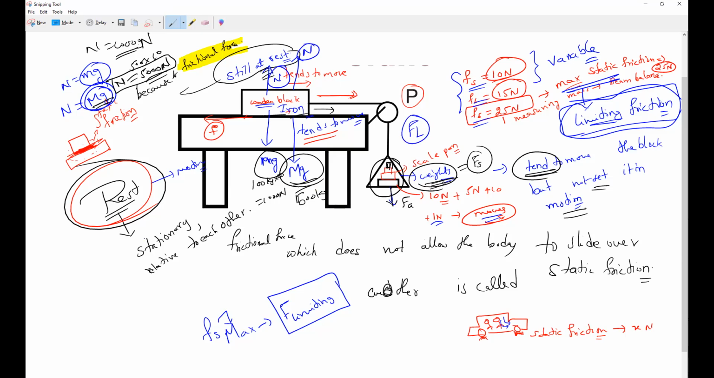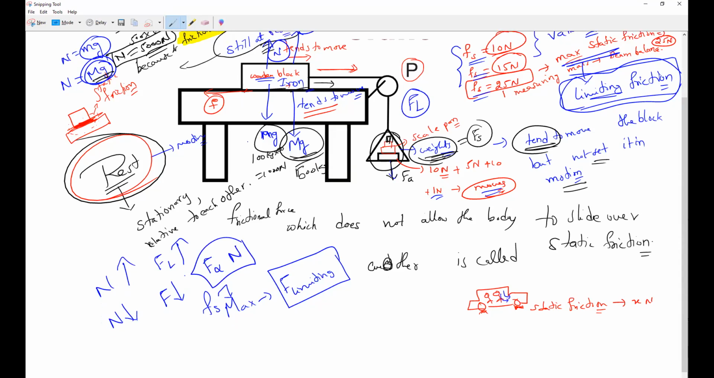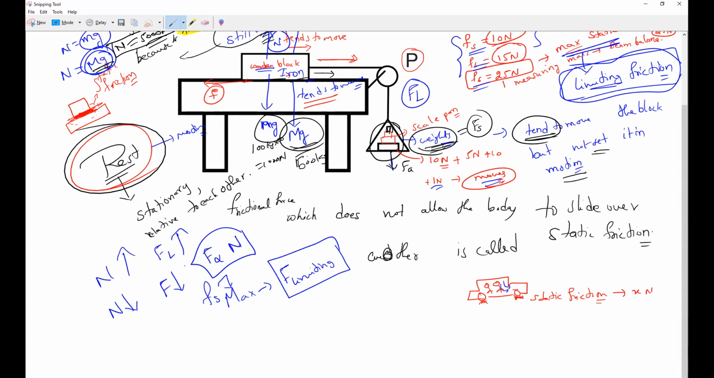Both are directly proportional to each other. If normal increases, limiting friction also increases. If normal decreases, limiting friction also decreases. Both are directly proportional to N. That is the statement. Clear? Understood? All of you, please respond.